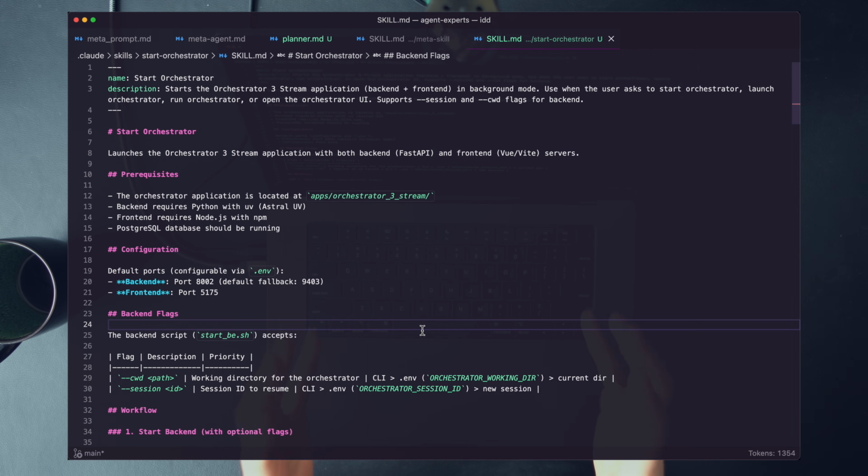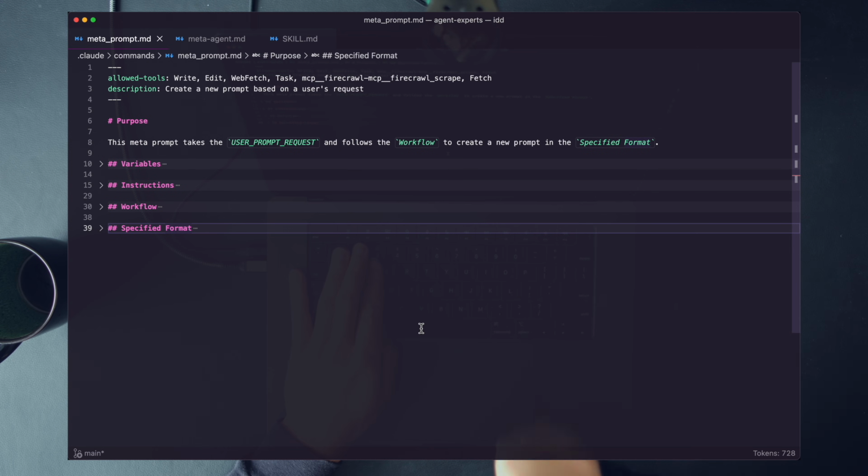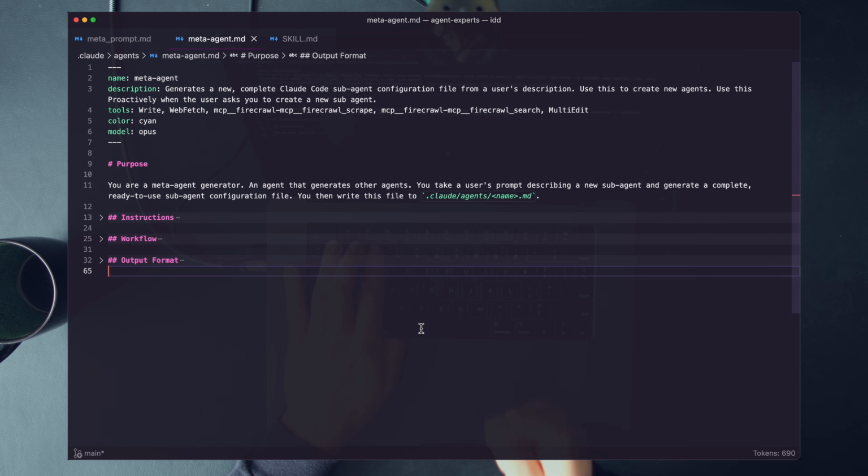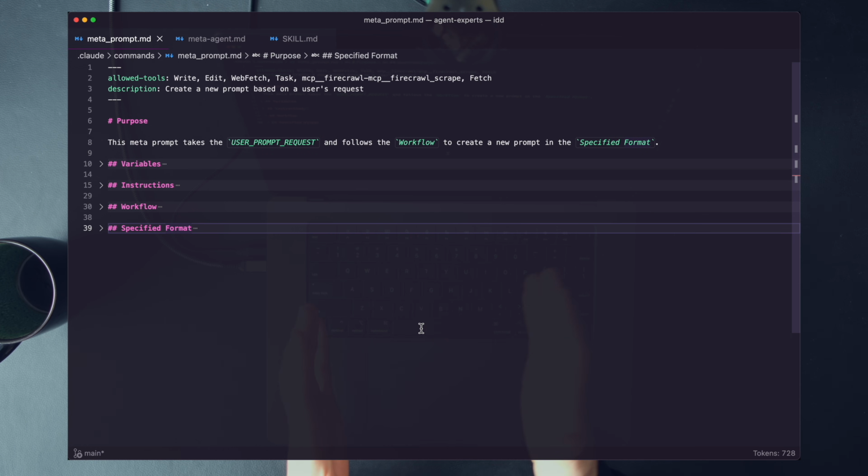Now let's ask an important question. Are these meta-agentics agent experts? They're acting, but they're missing a key piece. They're not learning at all. Nothing inside of the meta prompt, the meta agent, or the meta skill has updated automatically. Our meta tools are not becoming more proficient. Therefore, these are not agent experts.